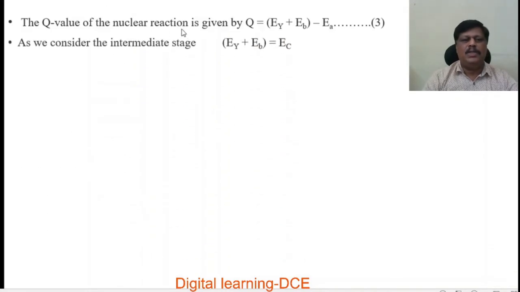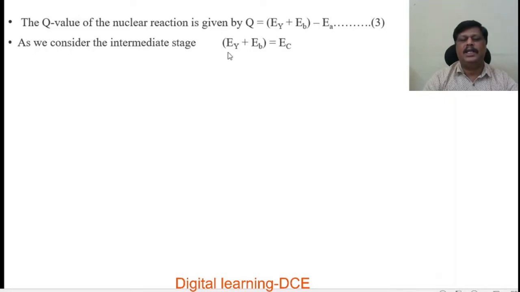The Q value of the nuclear reaction is given by Q is equal to Ey plus Eb minus Ea. That means the difference in kinetic energy of the products with the kinetic energy of the incident particle. As we consider the intermediate stage, here Ey plus Eb is equal to Ec.